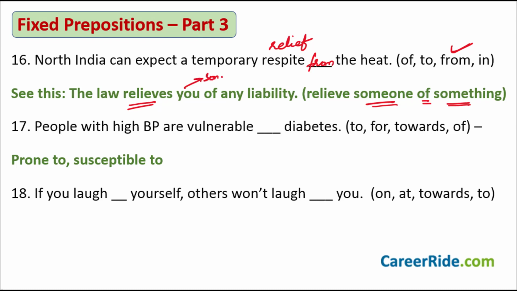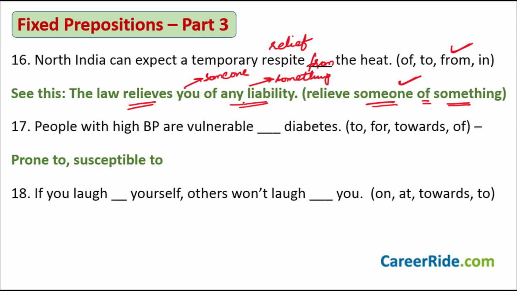And what is that something? That is any liability. So you say the law relieves someone of liability. The law relieves you of any liability is the type of construction you are using here.